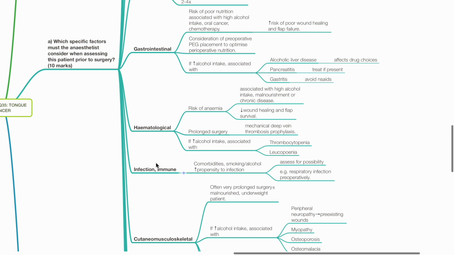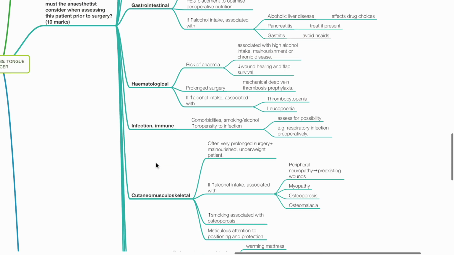Prolonged surgery leads to increased risk of deep vein thrombosis. Ensure prophylaxis is given. If high alcohol intake, this is associated with thrombocytopenia and leukopenia, which may increase the risk of bleeding and poor immune function. Infection and immunity. Comorbidities, heavy smoking and high alcohol intake increases the propensity to infection. Assess for infections and treat appropriately.